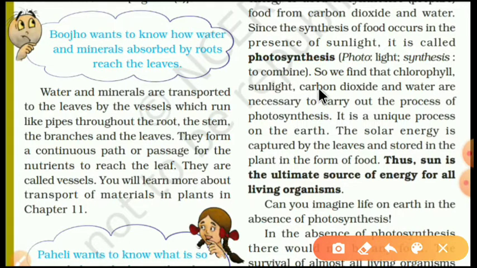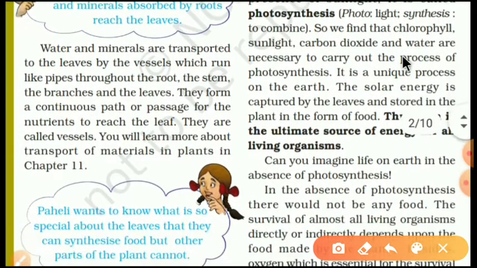So we find that chlorophyll, sunlight, carbon dioxide and water are necessary to carry out the process of photosynthesis.